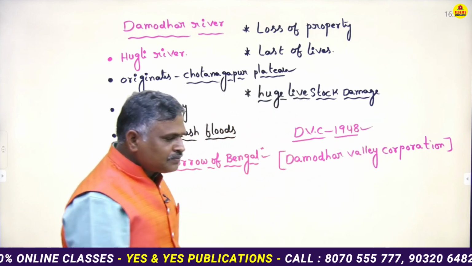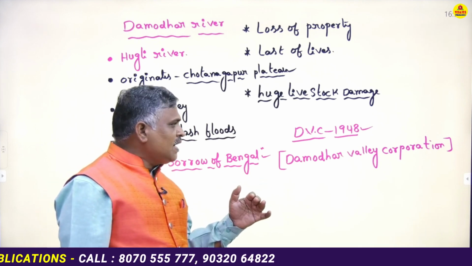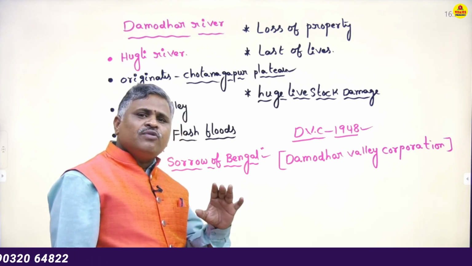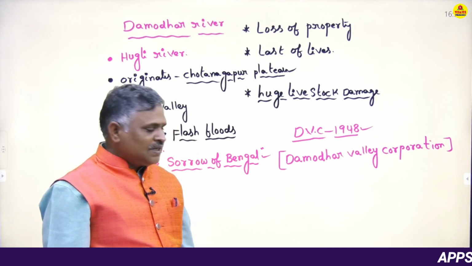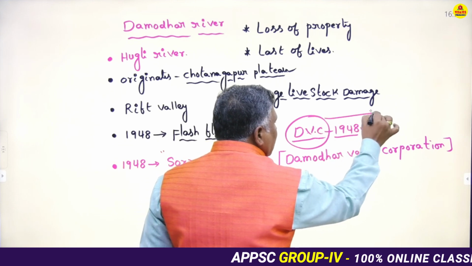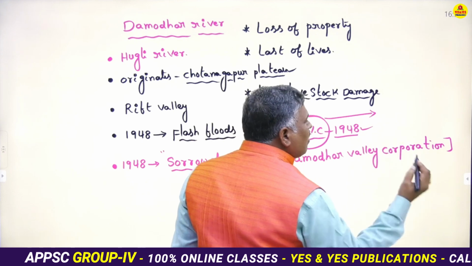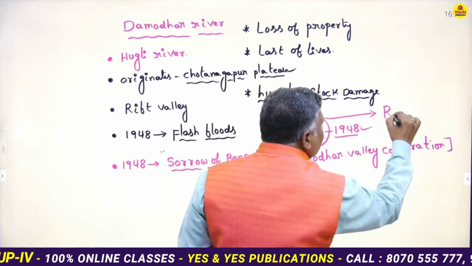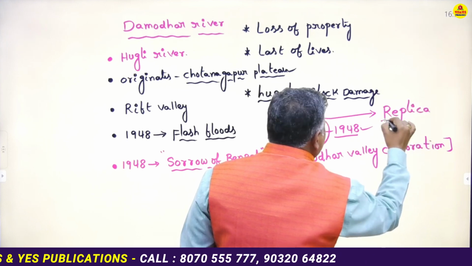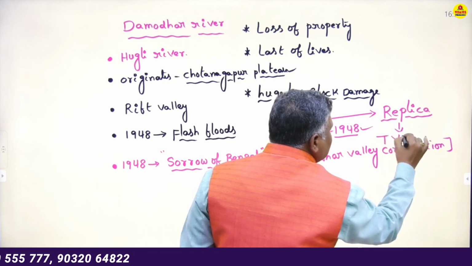The Damodar Valley Corporation was set up in 1948. It was the replica of the Tennessee Valley Corporation, very, very important. Kindly remember it. Replica means a copy. The Damodar Valley Corporation is the replica of TVC.